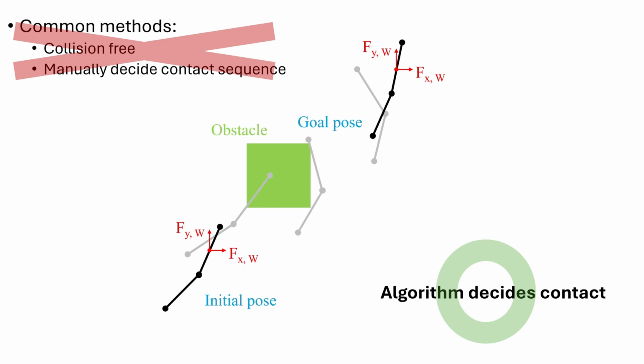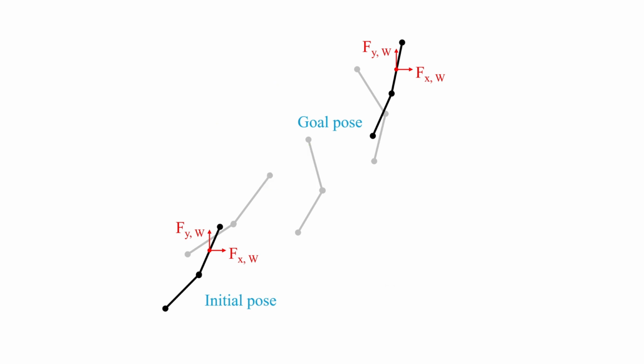For this project, I want to see if I can let the algorithm decide if it wants to contact the obstacle or not, to implicitly plan the contact strategy with the methods learned. Let's come back to this simpler problem.